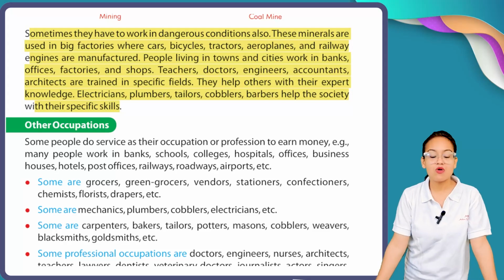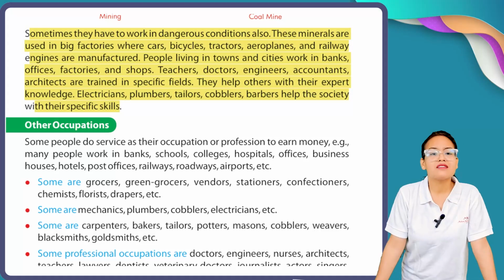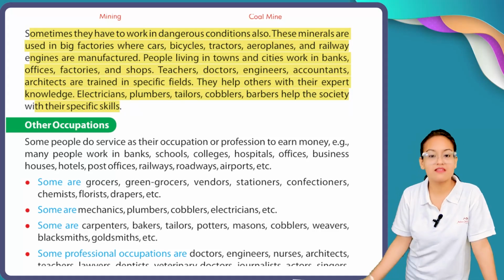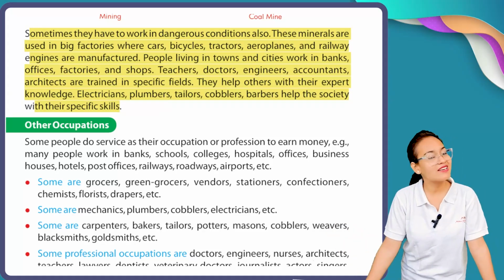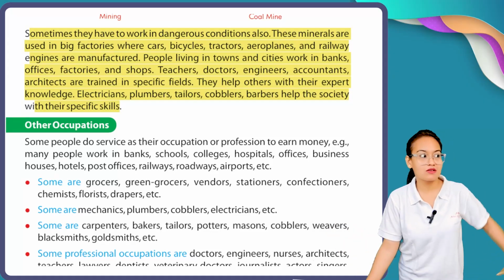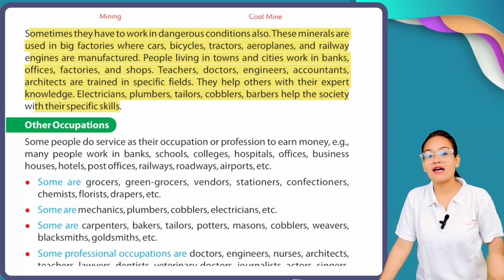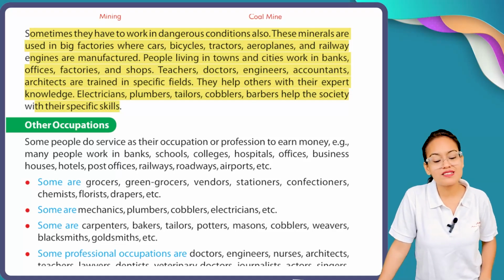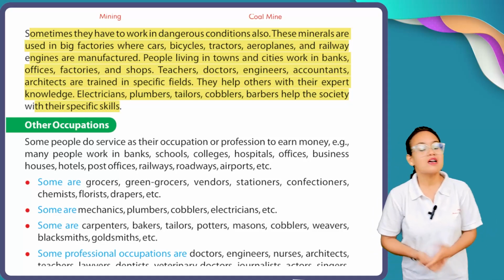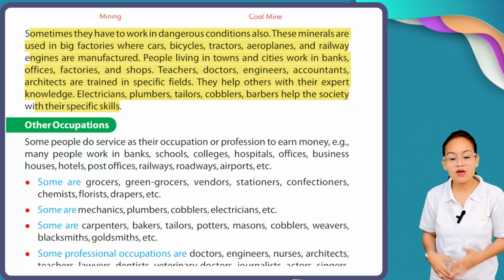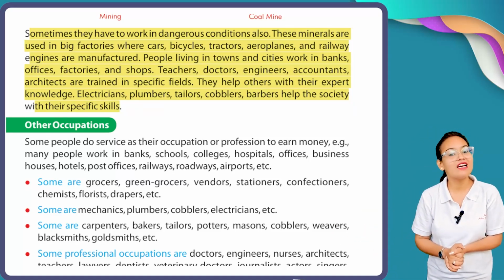Now, apart from all this, the people who live in towns or big cities also prefer other professions. Some of them are doctors, engineers, teachers, architects. Architect means the person who constructs buildings, the person who draws the plan of a building. Then accountants, etc. And apart from all these elite class professions comes the turn of electricians, plumbers, tailors, cobblers. All these persons help us in our day to day life.